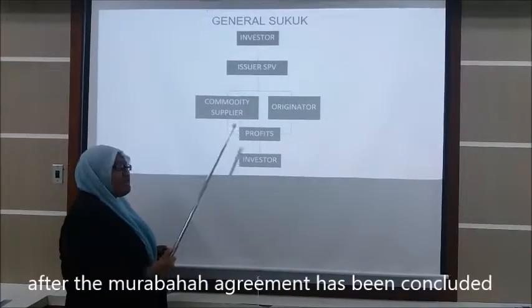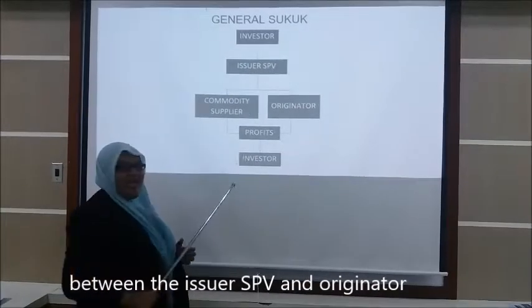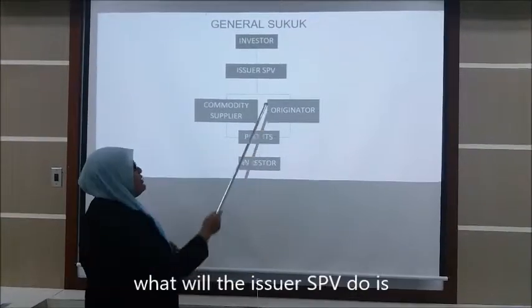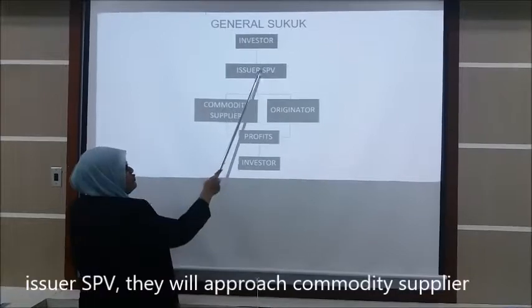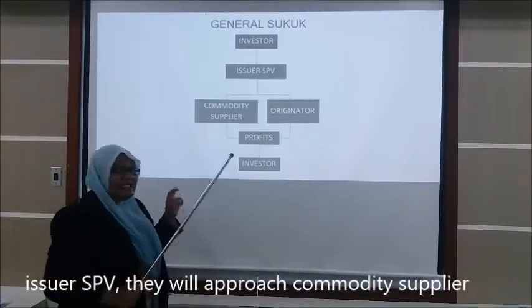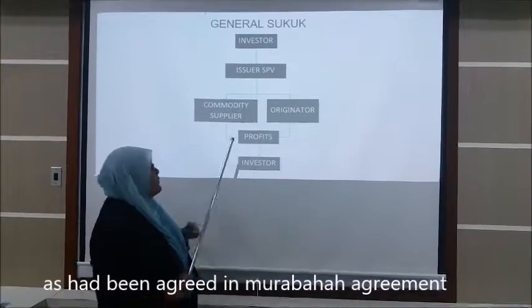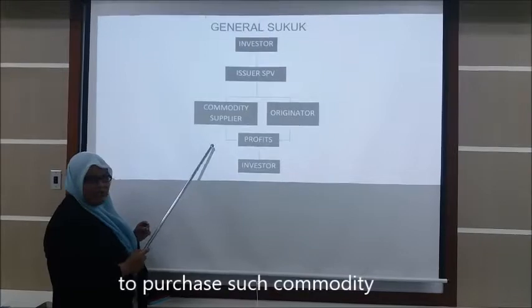After the Murabahah agreement has been concluded between the issuer SPV and the originator, the issuer SPV will approach the commodity supplier, as agreed in the Murabahah agreement, to purchase such commodity.